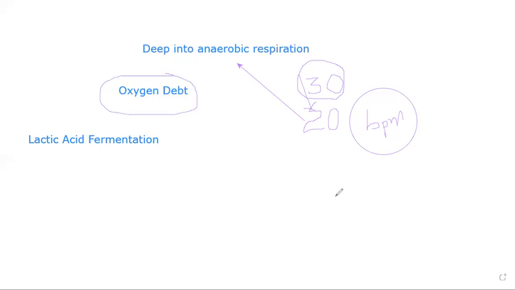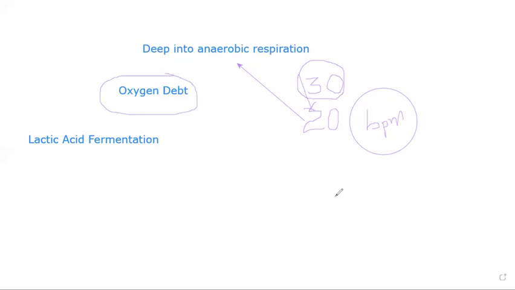Why is there still 10 times more heartbeat than normal? For what purpose? When he was running, there was not sufficient oxygen, so lactic acid was produced.